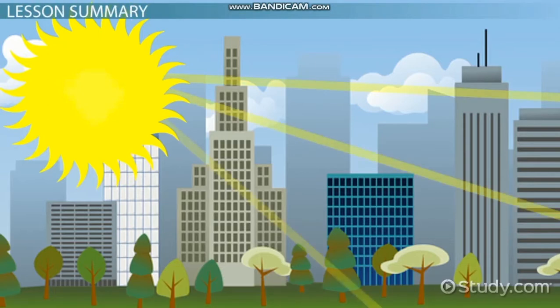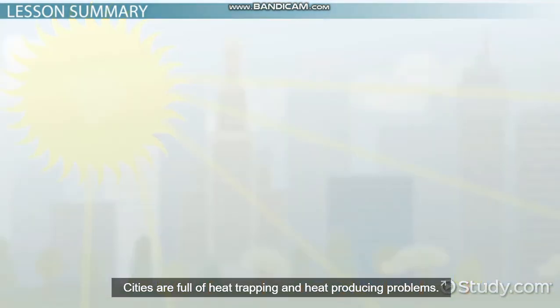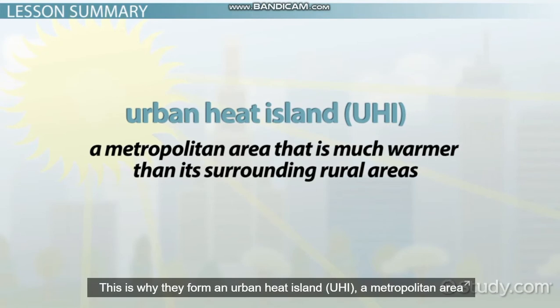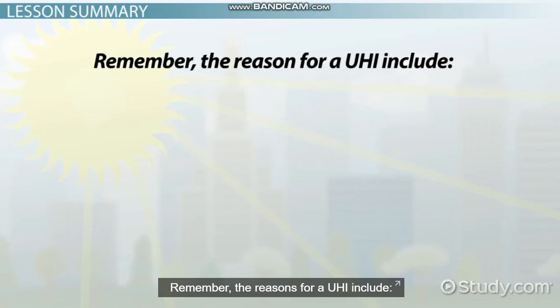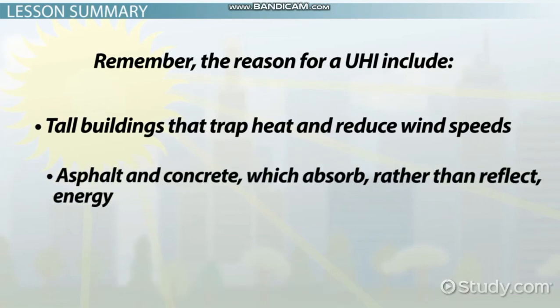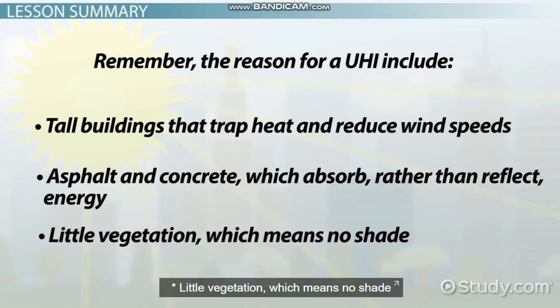So you see, cities are full of heat-trapping and heat-producing problems. This is why they form an urban heat island, a metropolitan area that is much warmer than its surrounding rural areas. Remember, the reasons for a UHI include tall buildings that trap heat and reduce wind speeds, asphalt and concrete, which absorb rather than reflect energy, and little vegetation, which means no shade.